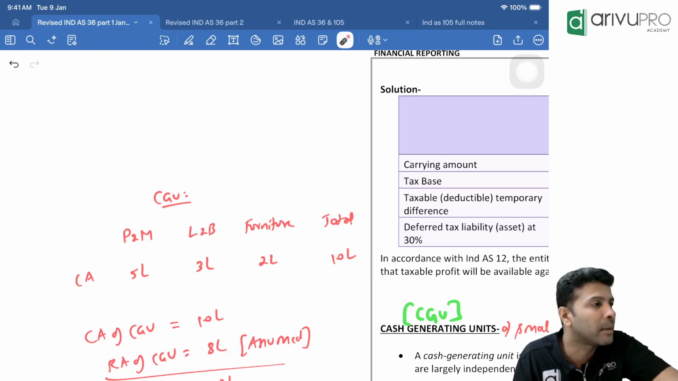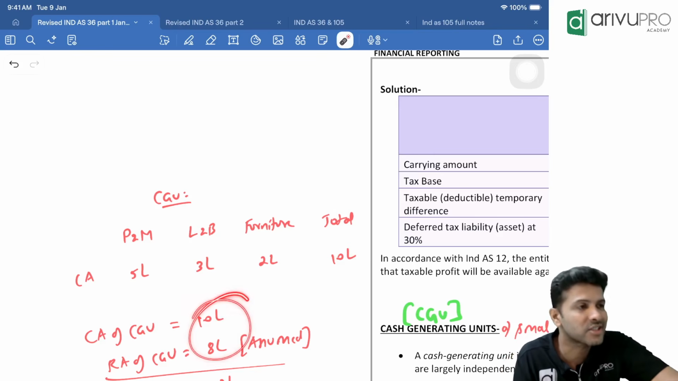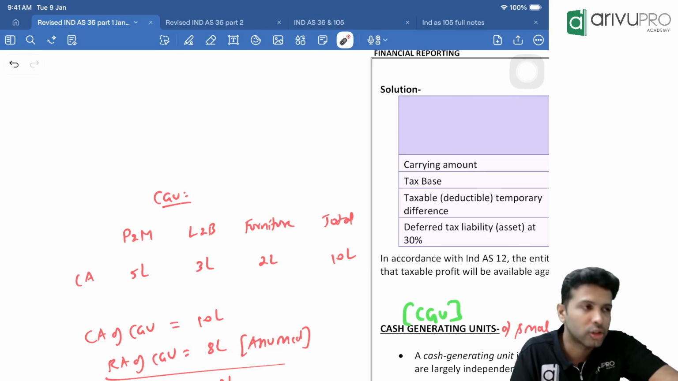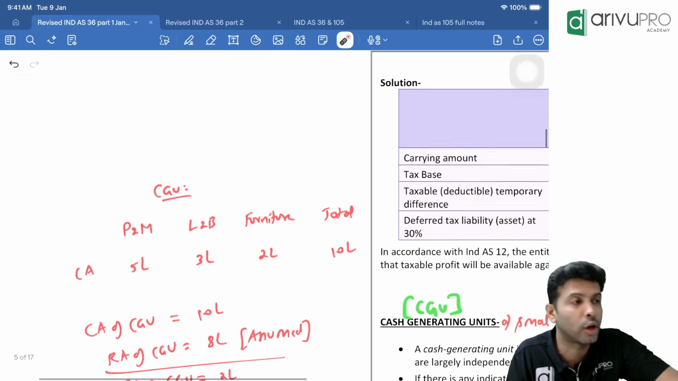Now tell me, is there any impairment loss here? In this case, is there any impairment loss? Yes. How much? The carrying amount is greater than the recoverable amount. By how much? 2 lakh. So you will book 2 lakh as the impairment loss.